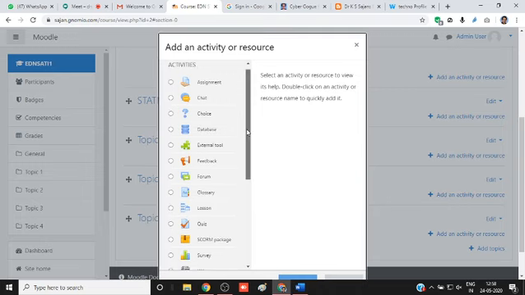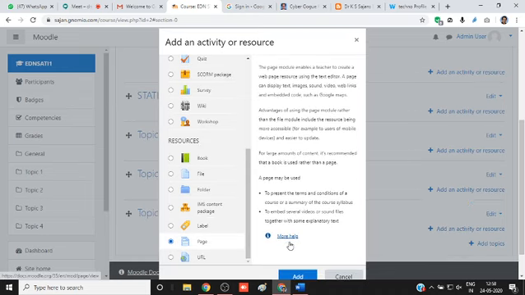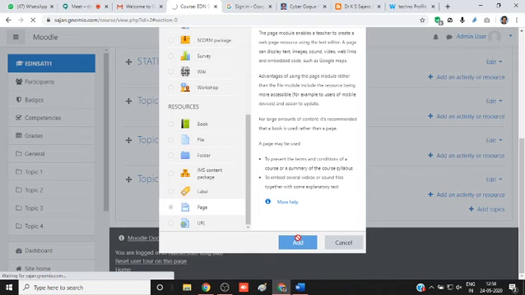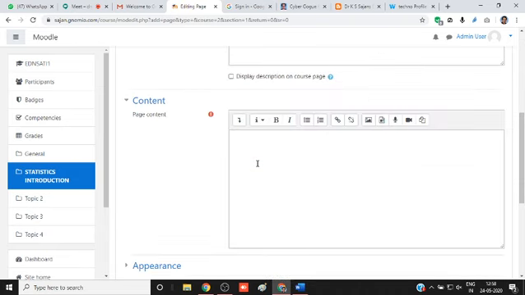Here I add one page first. These are the resources, different sources. Usually, this page is displayed. Book is displayed as a book. You have to go one by one. So first we give a page: learning outcomes or something like introduction, objectives.